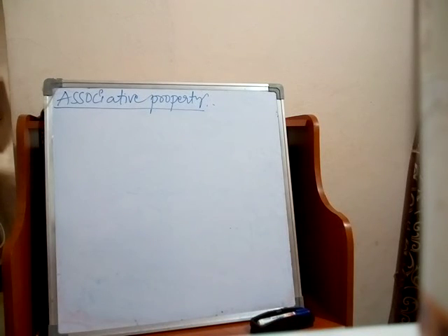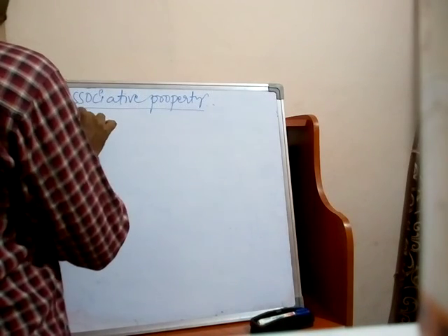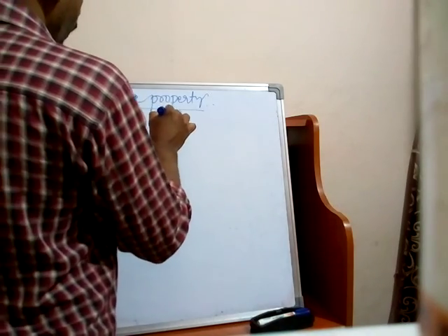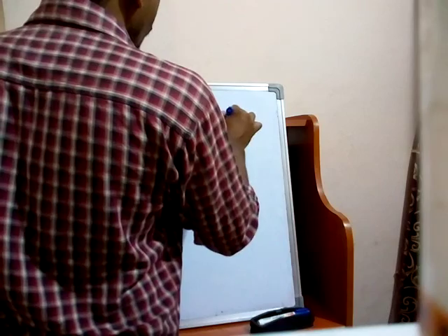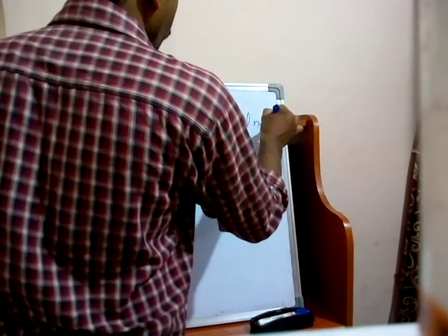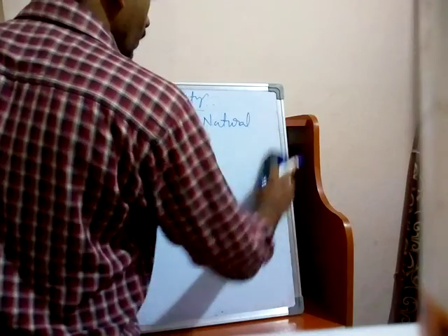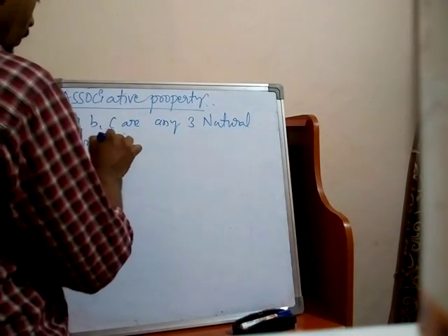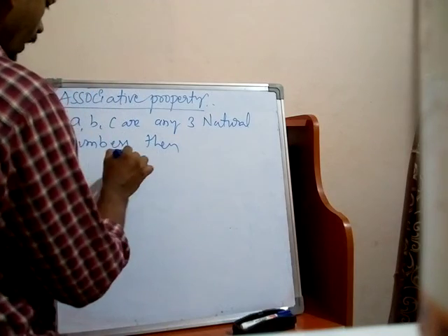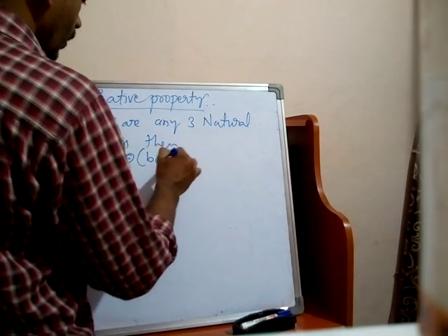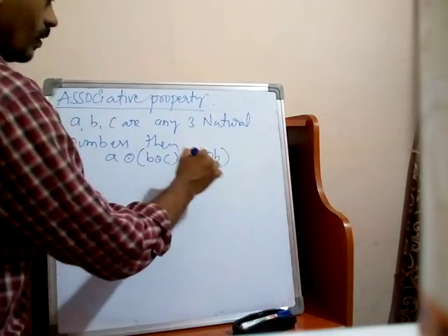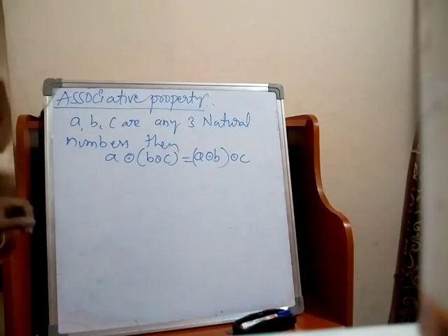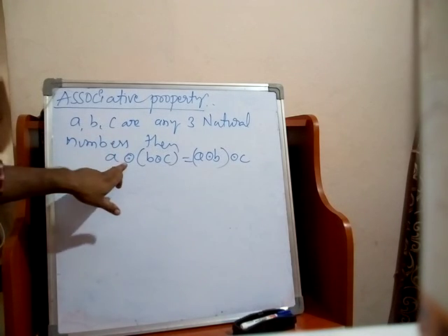So next one, associative property. Let a, b, c be any three natural numbers, then (a ∘ b) ∘ c is equal to a ∘ (b ∘ c). This is the associative property with respect to the operation ∘.